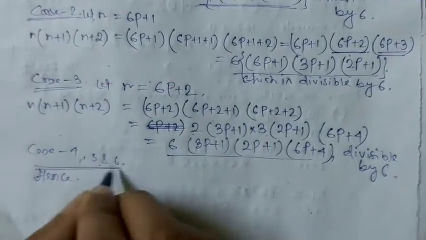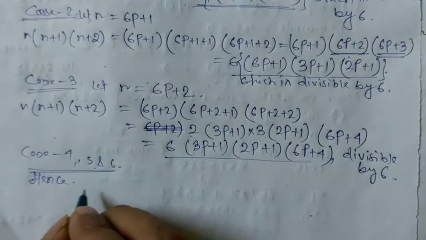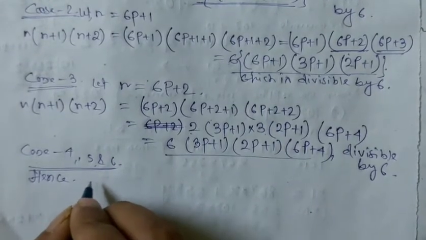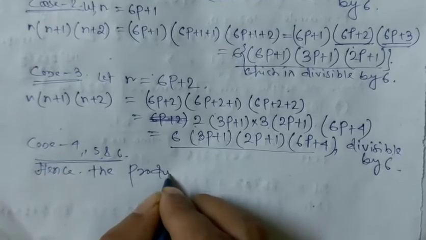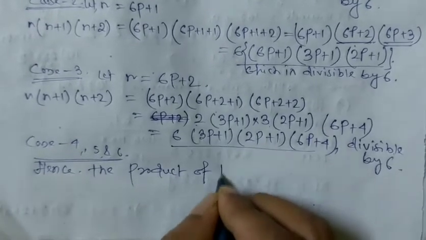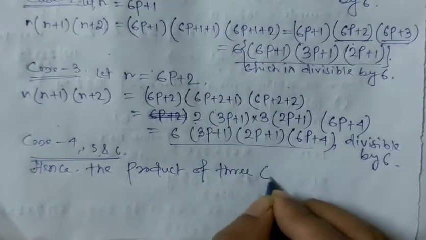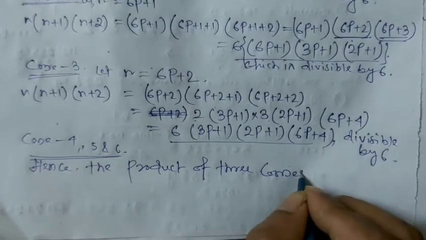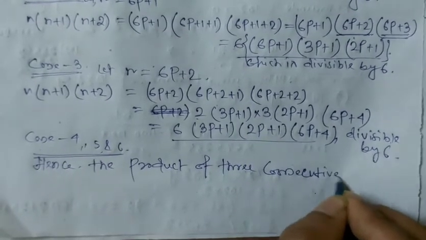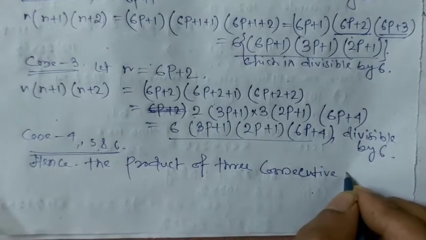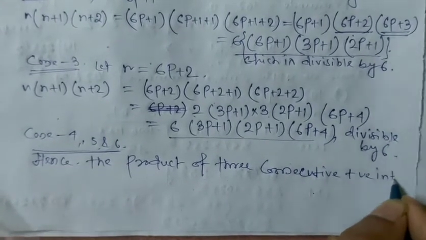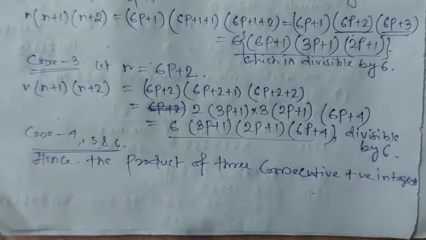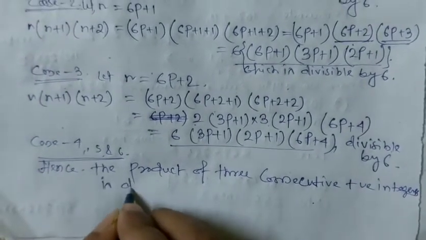You have to do these 3 cases also. Hence the product of three consecutive positive integers is divisible by 6.